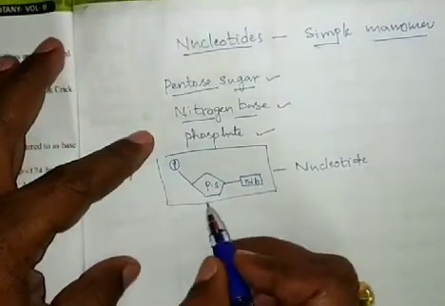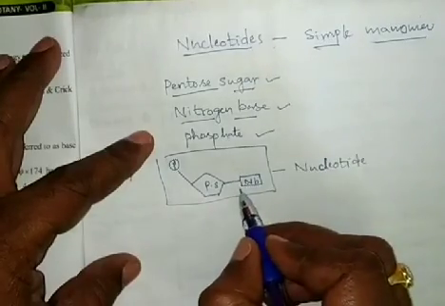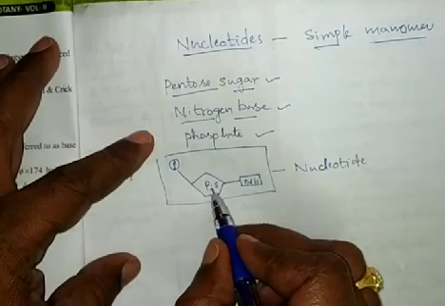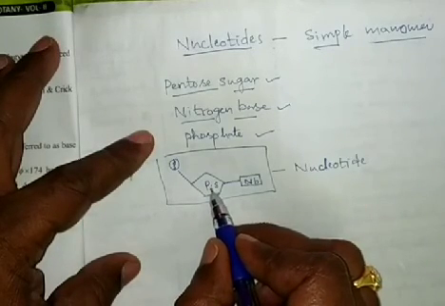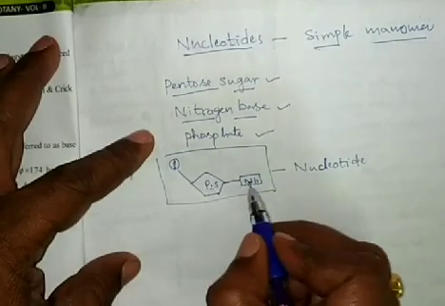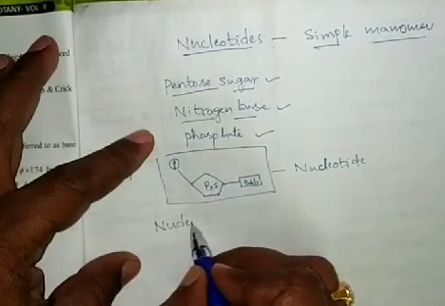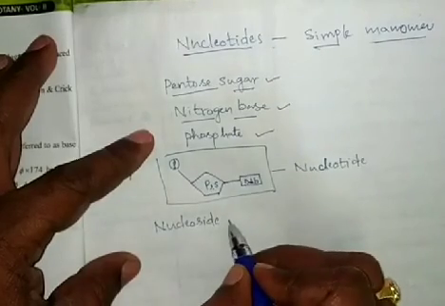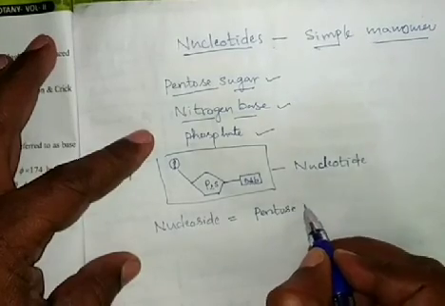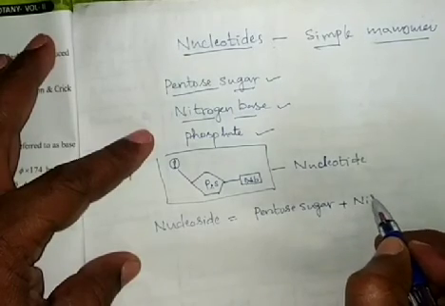What is the name of the structure made up of a pentose sugar and a nitrogen base? This is called a nucleoside. A nucleoside is pentose sugar plus nitrogen base.